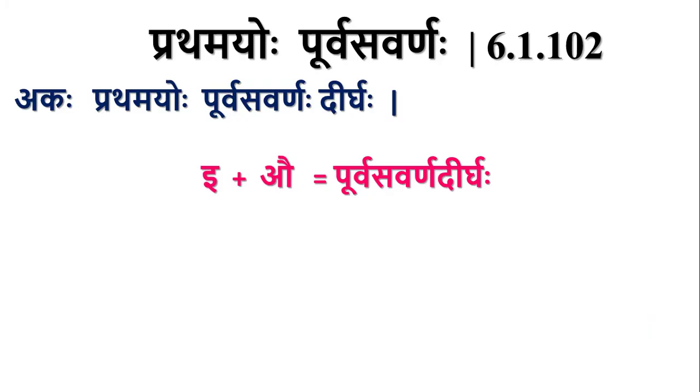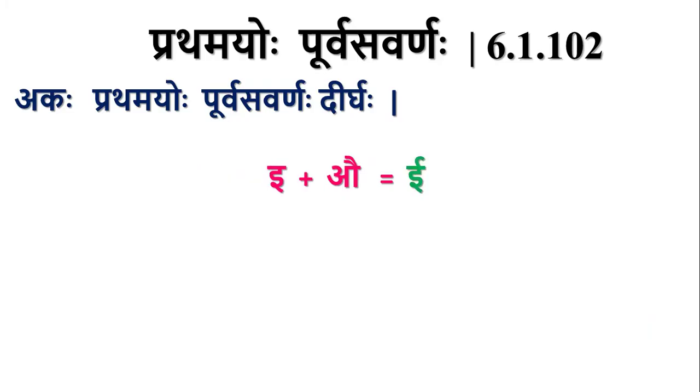So i plus au becomes purva savarna dirgha. Purva here is i, para means au. Purva savarna means the savarna of this purva varna, the savarna of ikara, which is dirgha i. So these two combine to form dirgha i. This is the meaning of pratamayo purva savarnaha.